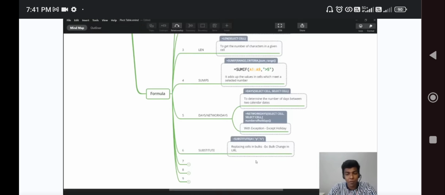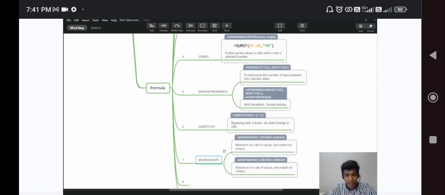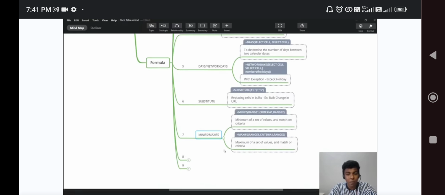And by using the SUBSTITUTE formula, if you want to substitute, I think we have already used find and replace. Same as find and replace, if you want to substitute in a certain cell, instead of P if you want to substitute S, that can be done with the help of the formula called SUBSTITUTE. And then there are MINIFS and MAXIFS. What is meant by that? MINIFS and MAXIFS mean we can go for the minimum of a set of values or the maximum of a set of values.